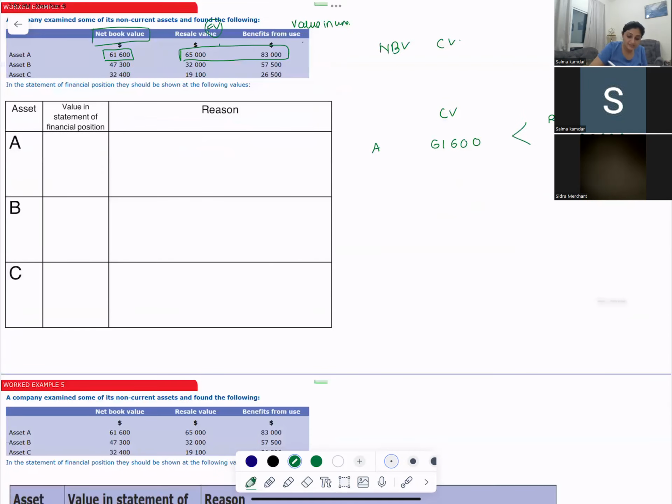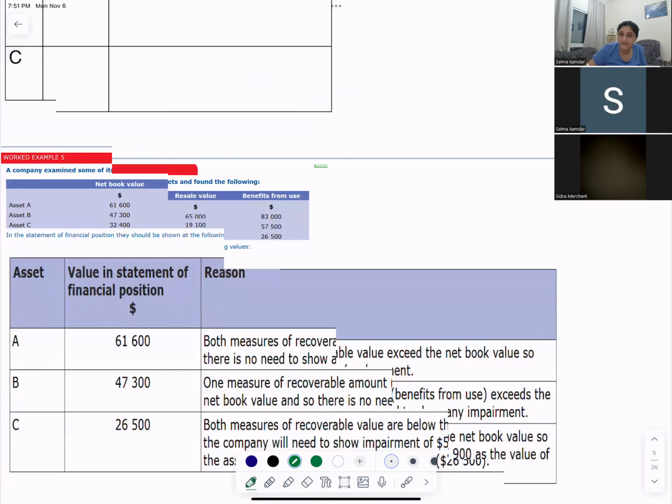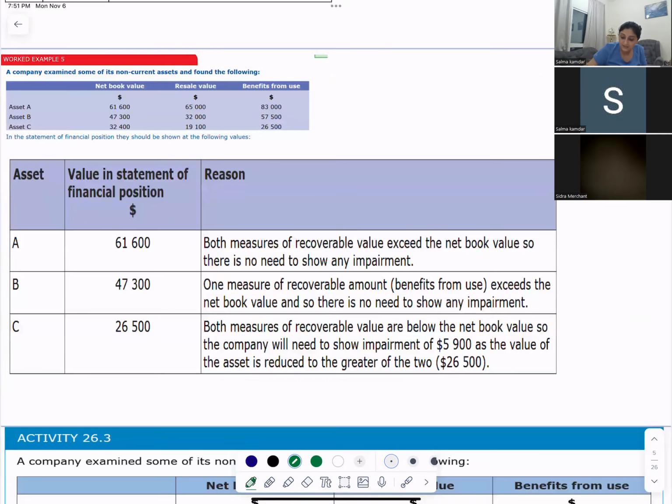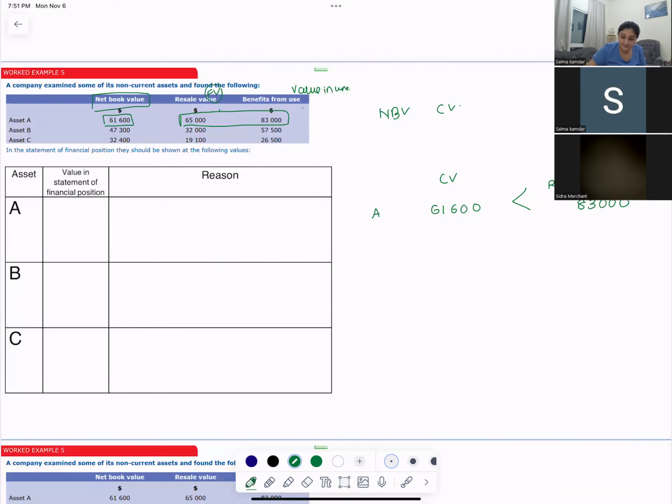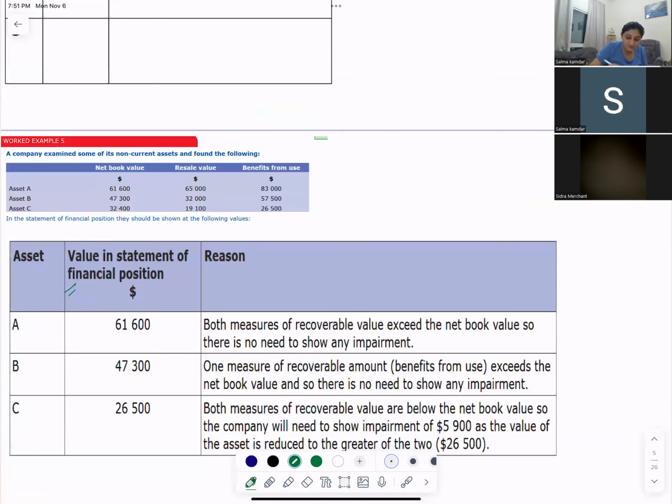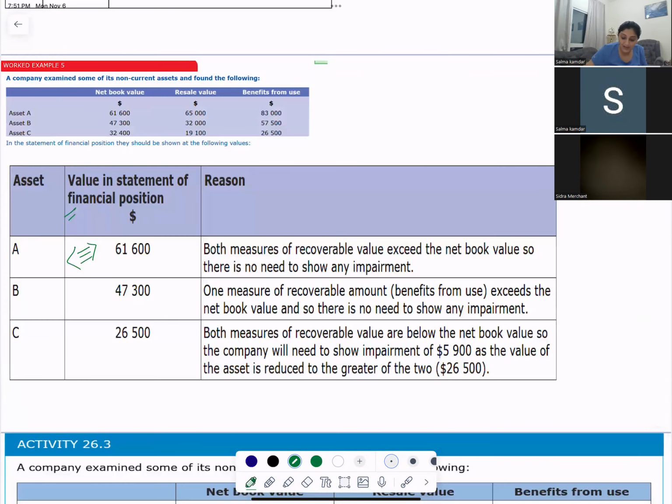So in your first thing, which is the value at which you will show it in the statement of financial position? This 61,600. Yes. So for the first asset, you will show it in the statement of financial position at 61,600. Why? Because you're not impairing; the carrying value is less than the recoverable amount. Okay. The recoverable value exceeds the net book value, so there is no need to show any impairment.